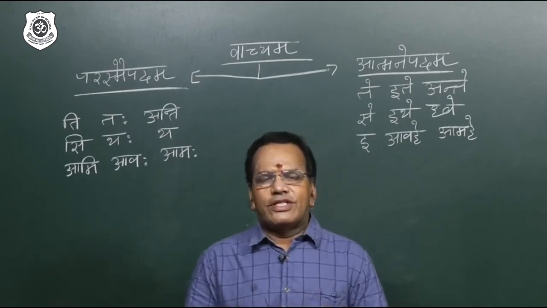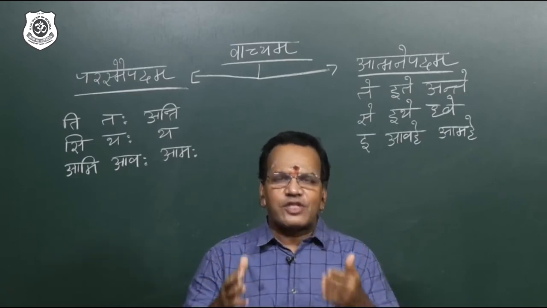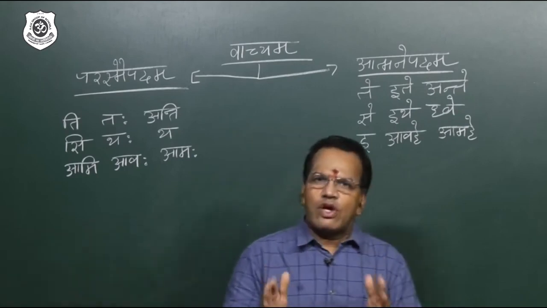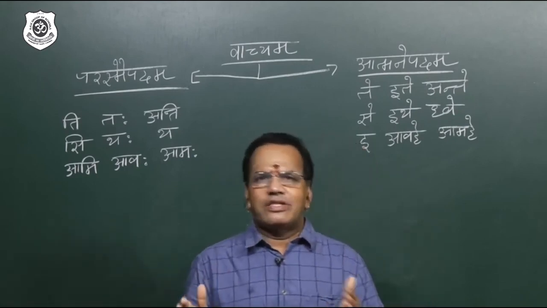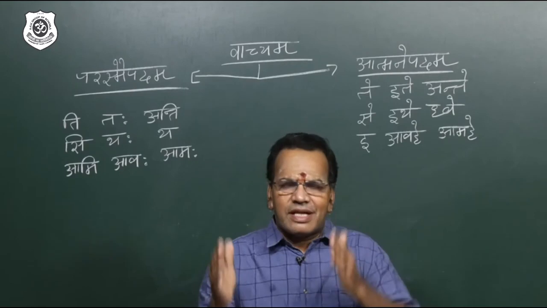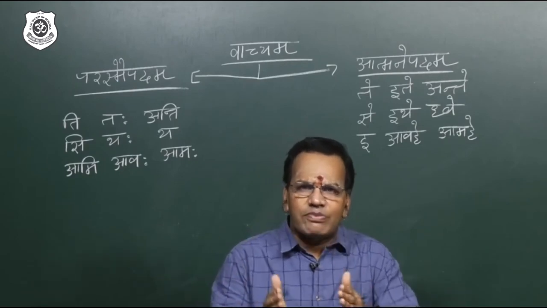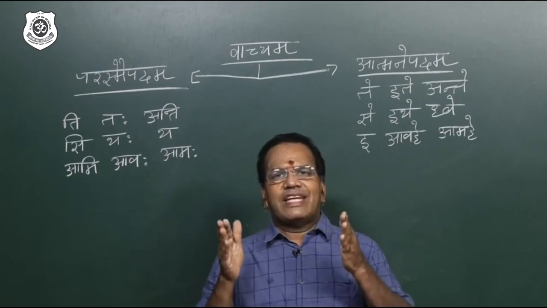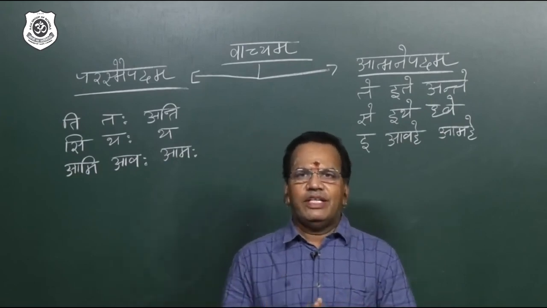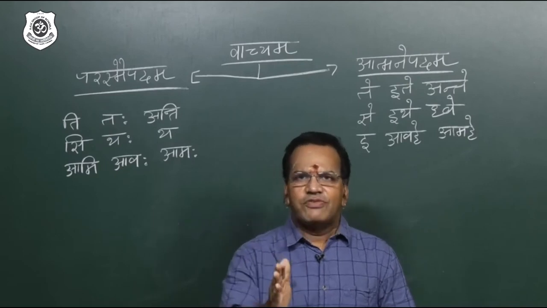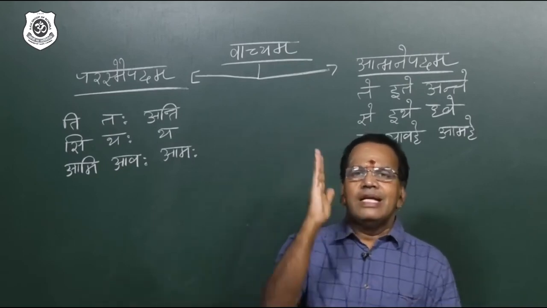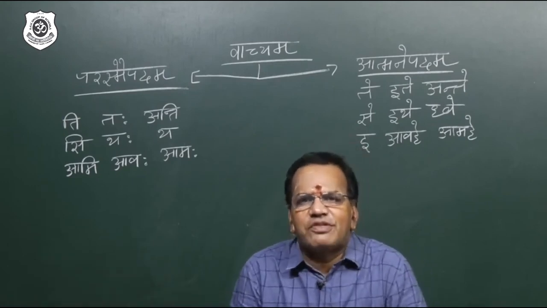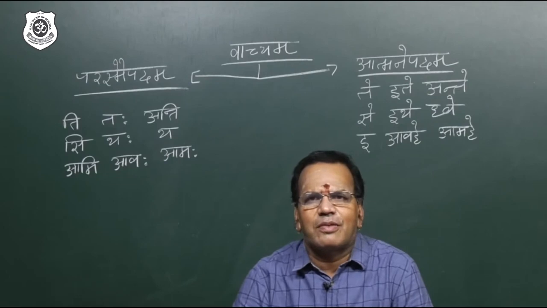Now we will come to the voice. When you go to parasmaipadi, that is active voice, and first we will take active voice. For the rules of active voice, you take one sentence, okay? In that sentence we have subject, object, verb. Whenever you are taking active voice in parasmaipadi, it is subject, object, verb. Subject means Kartrupadam, and I am sure you know the subject always comes in prathama vibhakti.